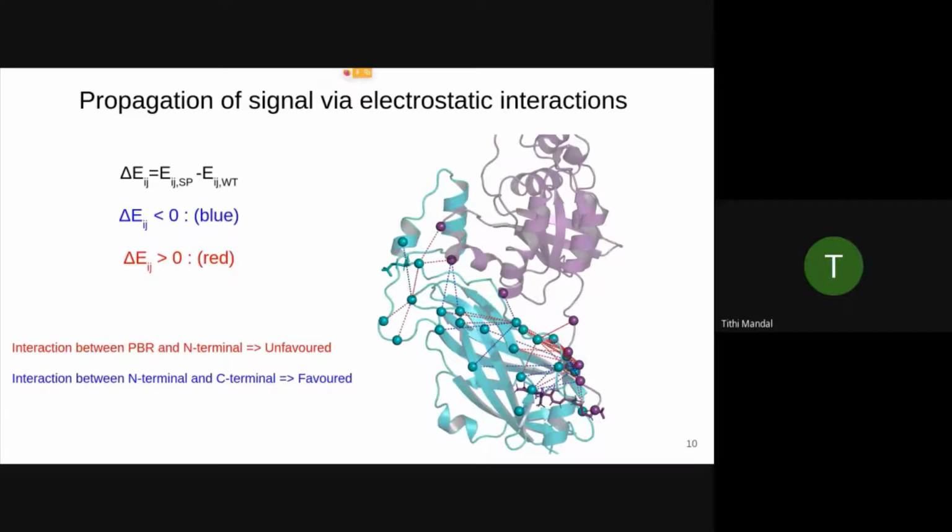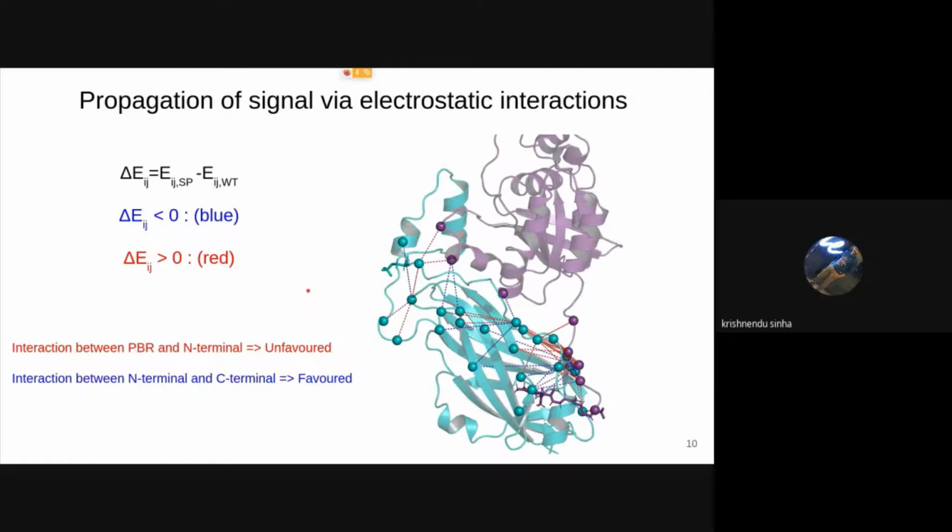So what happens is that we can see there are a number of red lines among this region. This region is basically the PBR region of Rho A, and this region is the N-terminal of GDI. So a number of interactions between Rho A and GDI, that is PBR and N-terminal, are getting broken, and there are some favored interactions between N-terminal and C-terminal. So this is also consistent with our previous result that the N-terminal moves towards the C-terminal. Now this delta EIJ calculation may give some overestimated result because we have not considered the dielectric constant of water.